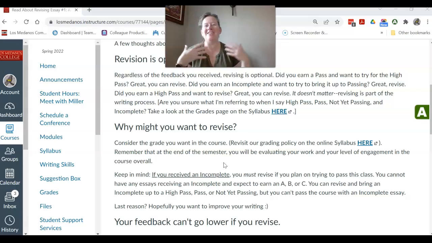And what have I done to continue that improvement? Part of that is the revising process. If you received a high pass, you don't necessarily have to revise, but you can. I've had students revise before. There's nothing above a high pass, so don't feel like there's something else that you're going to get.